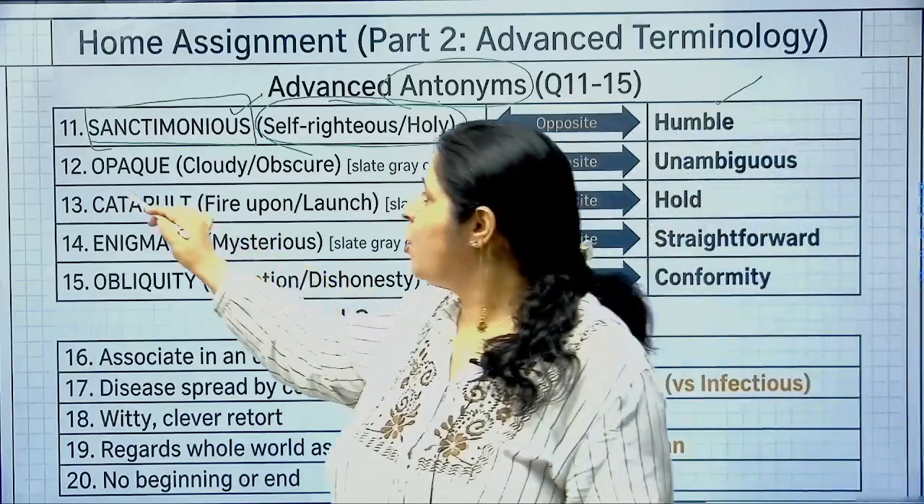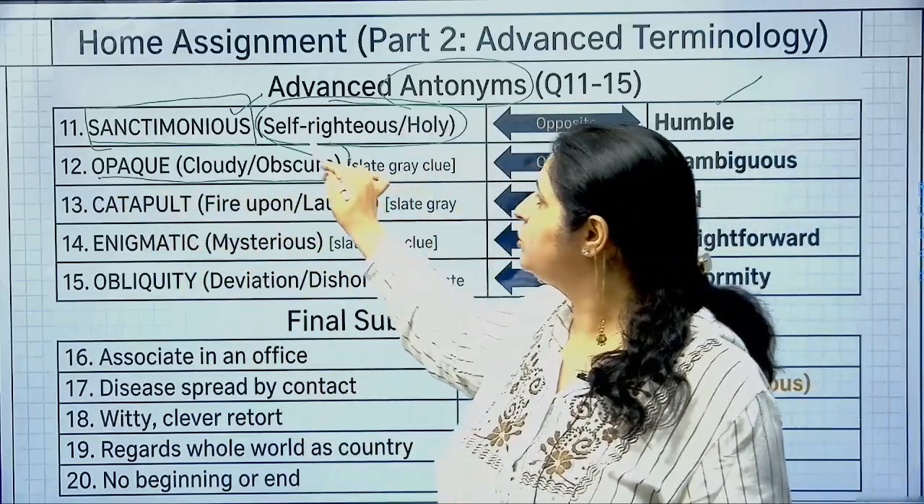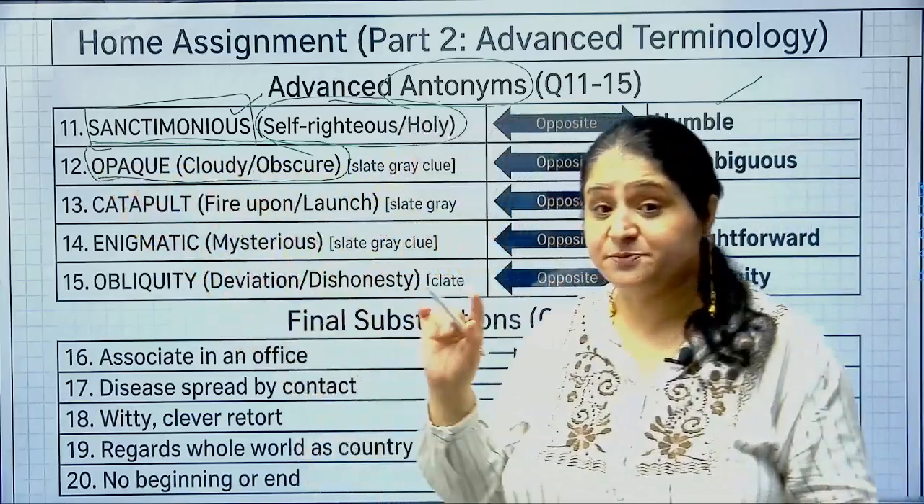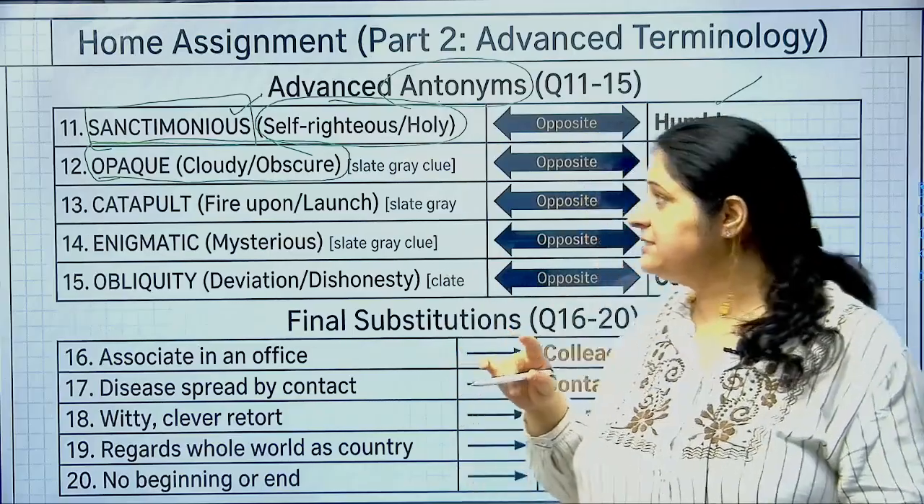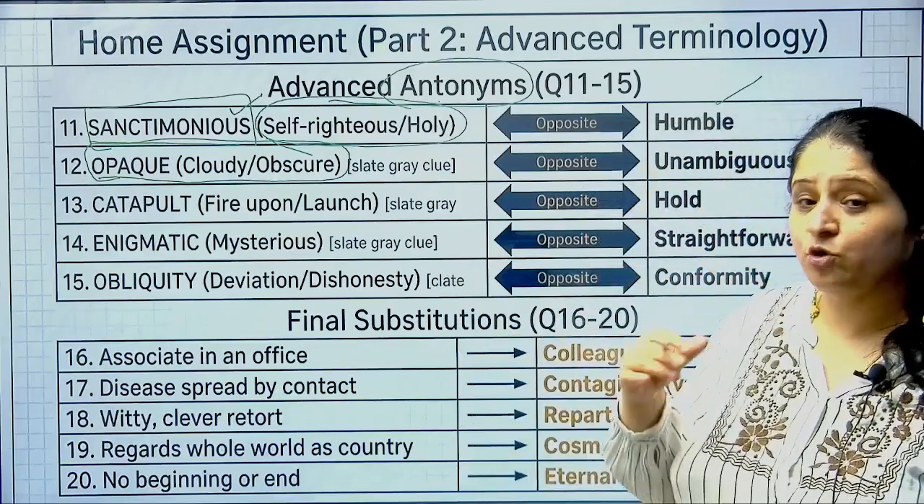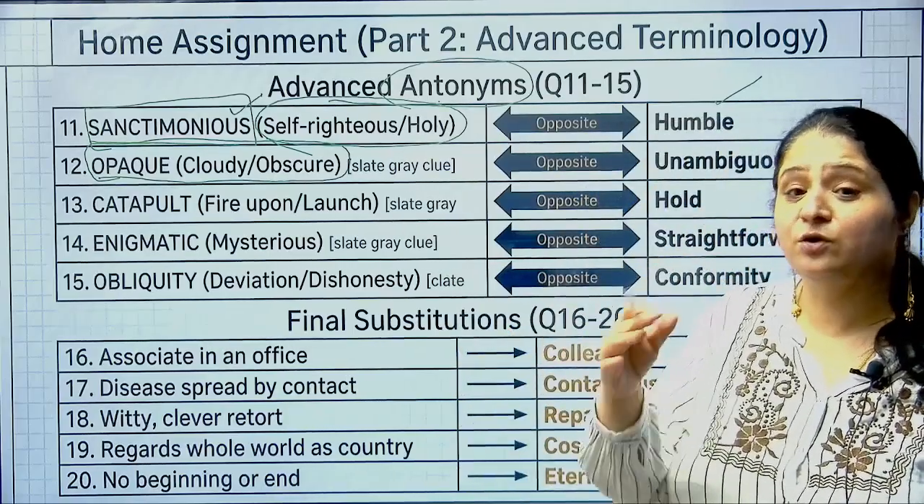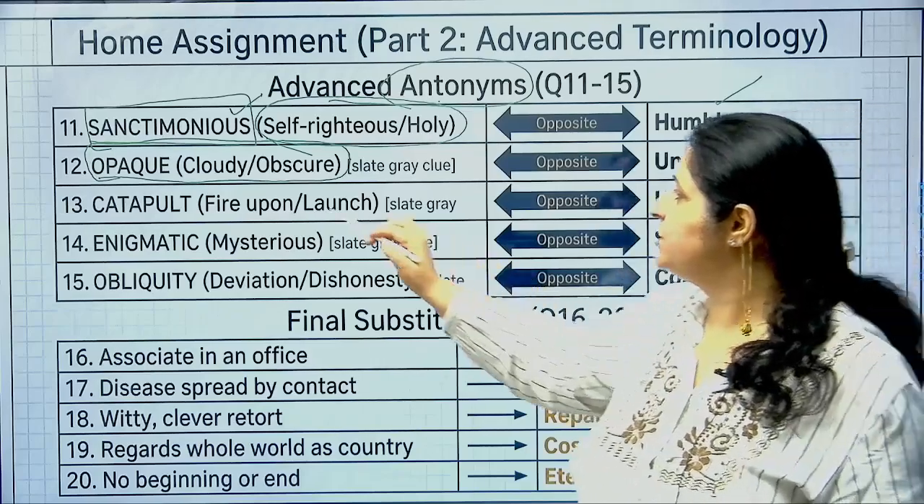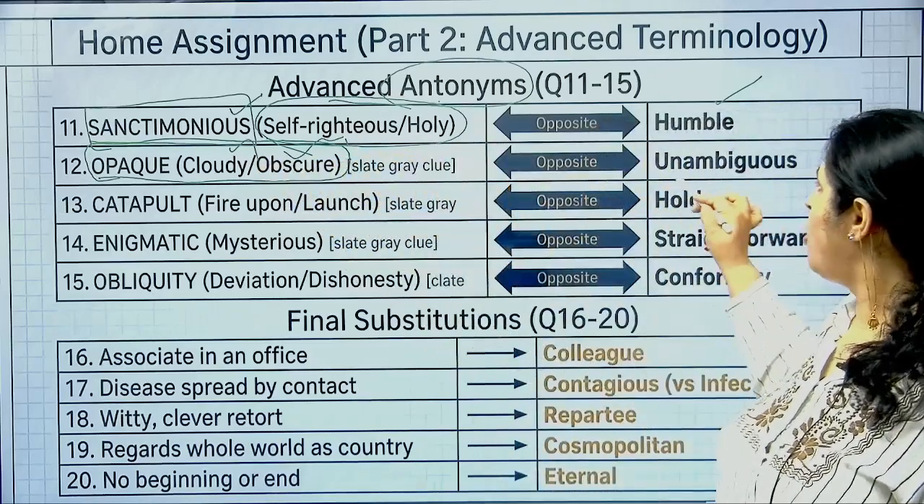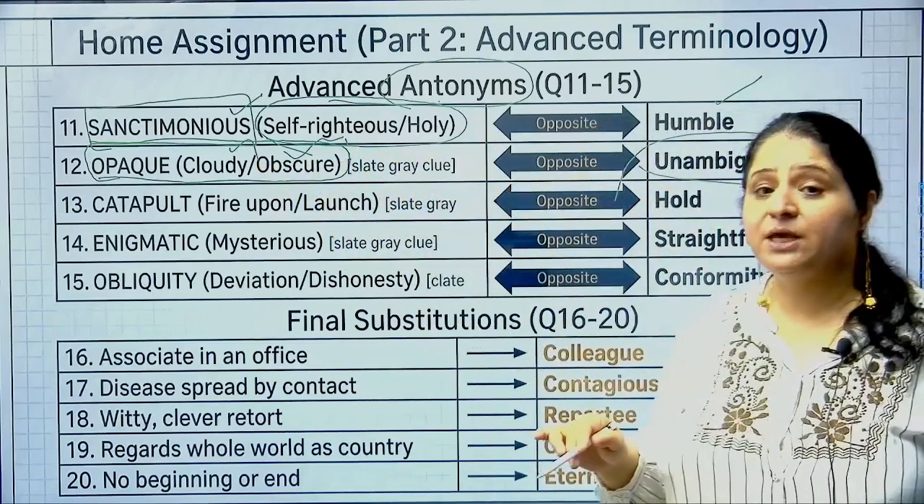Alright, then you have opaque. What does opaque mean? Opaque is again unclear, transparent and opaque. You know, you've done this in science. Opaque objects and transparent objects. So what does opaque mean? That which is not see-through, is unclear, right? So you can say cloudy, you can say obscure. So what will be the opposite? Unambiguous.